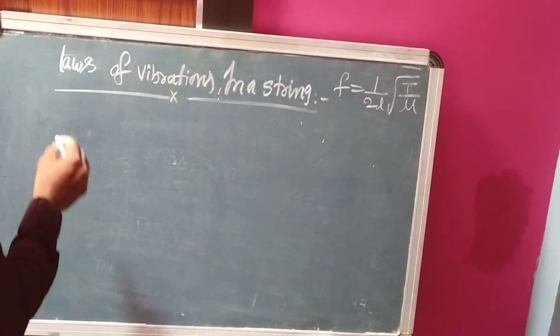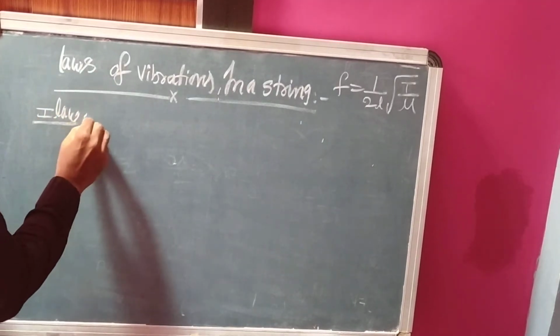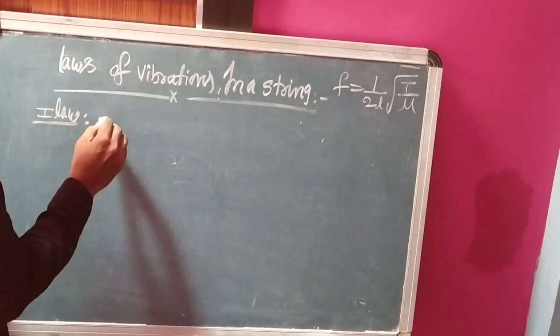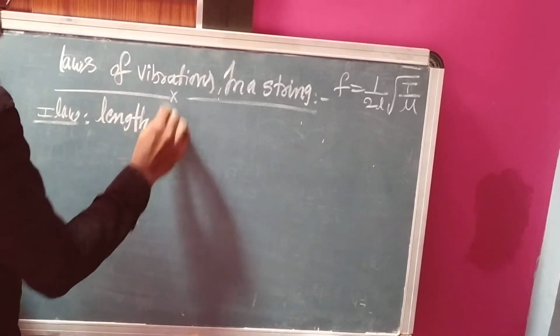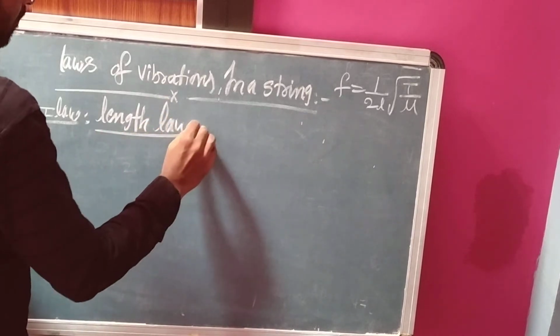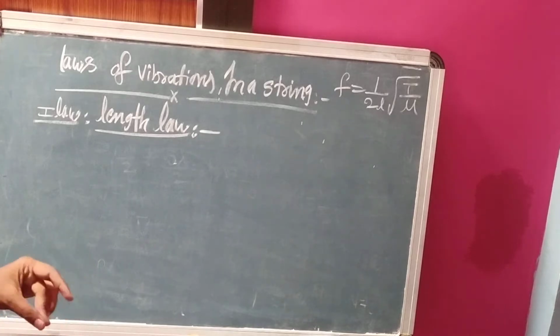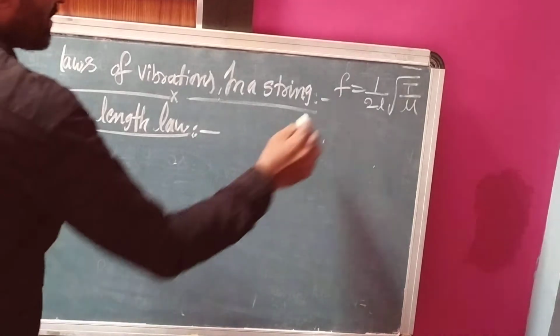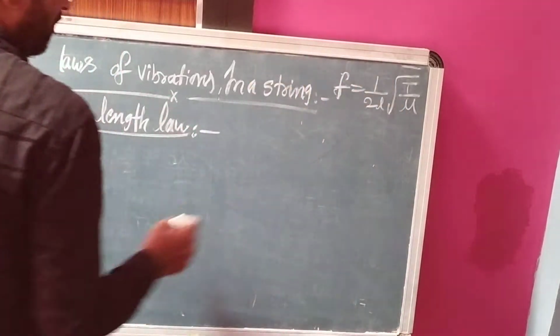What is the first law? This first law is also called the length law. What does the length law mean? In this formula, the fundamental frequency F is inversely proportional to length.